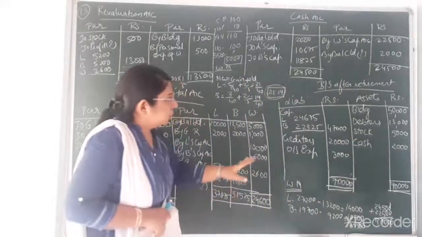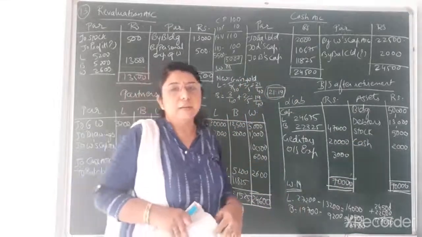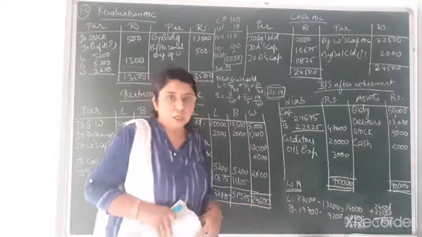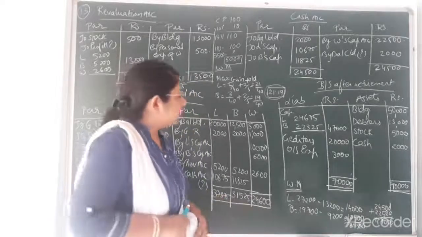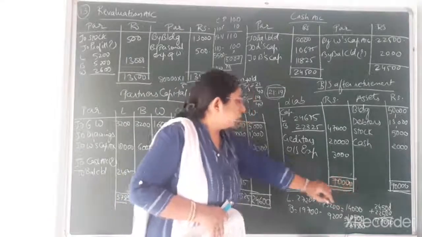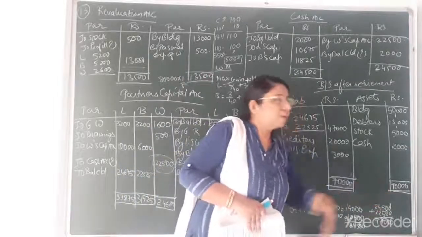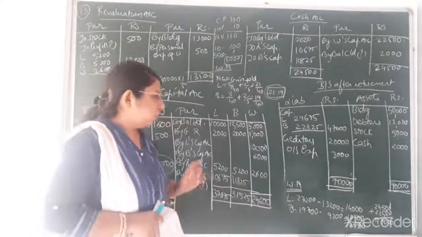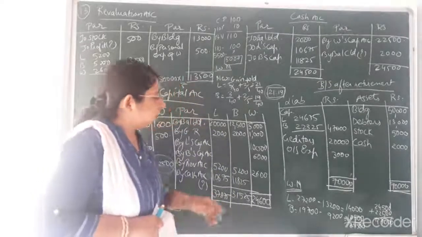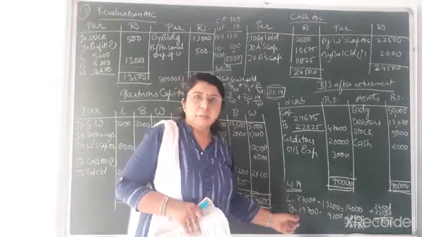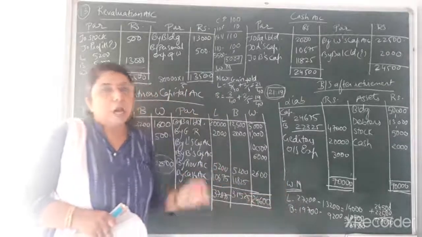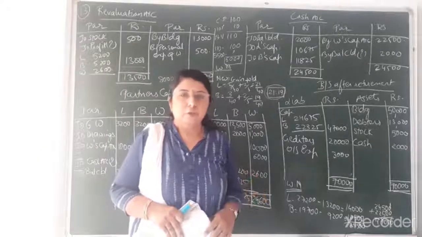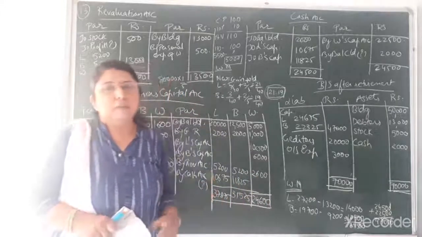Okay. Now, already we have discussed all the entries in the old balance sheet. We have done the posting in the new balance sheet, so no entry or adjustment is remaining to be posted in the new balance sheet. So now we'll do the total of the new balance sheet. You can see total on both the sides is coming to 70,000, 70,000. It means our answer is correct. So in this sum, the main important point is how to find the closing capital of the continuing partners, and on that basis we find how much amount is to be paid to the retiring partner by each of the continuing partners. So that was an important point in this sum.